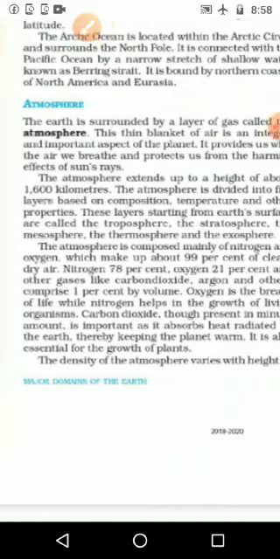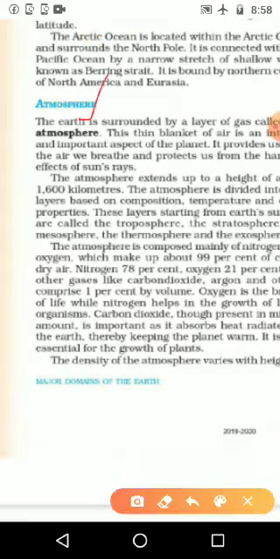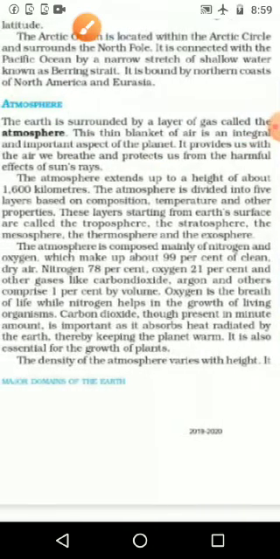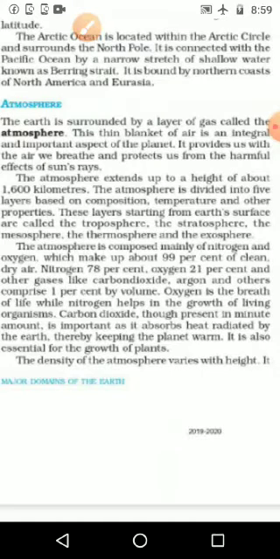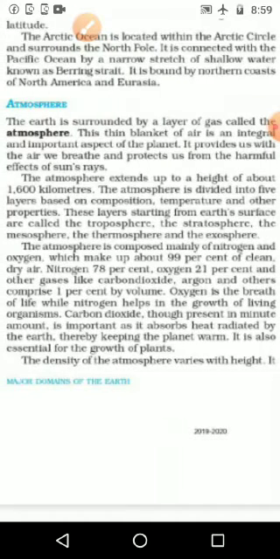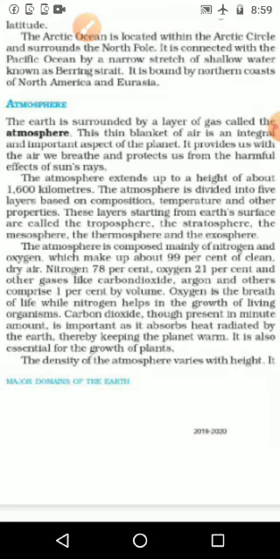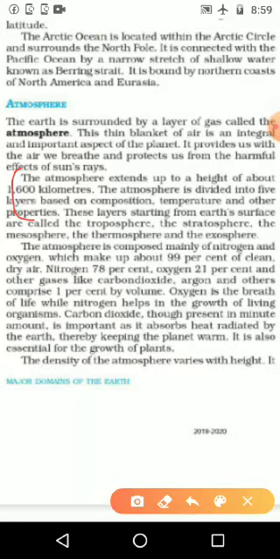Then please underline what the atmosphere is and why it is important. It gives air to breathe, as well as protecting us from harmful rays. Okay, please underline that one. The next one: the atmosphere extends up to a height of about 1600 kilometers. How much? Not meters, kilometers. 1600 kilometers, that much height. For example, going from Cochin to Mumbai is about 1500 kilometers.